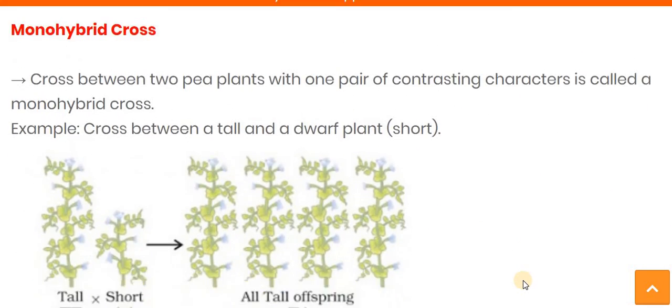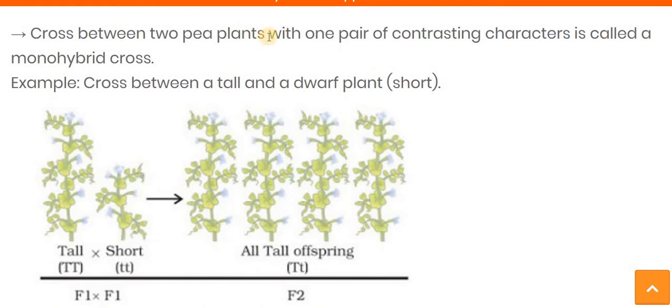Let's see one more time. Here you can see the cross between two pea plants with one pair of contrasting characteristics is called a monohybrid, and in the monohybrid experiment Mendel focused on the height character of the pea plant.